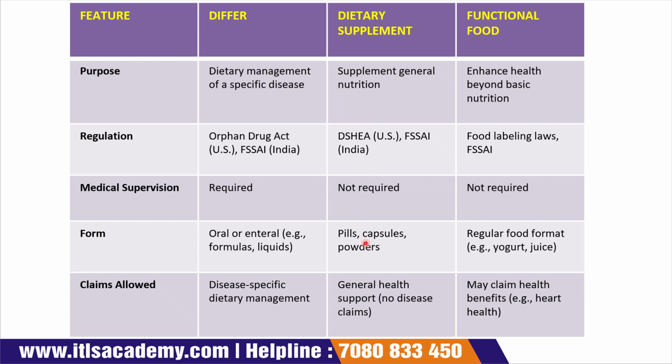And for dietary supplements, you consume them in the form of pills, capsules, or sometimes powders. For example, if someone has a calcium deficiency, in the market there are different kinds of calcium pouches. In a pharmacy, you can take it without any prescription.